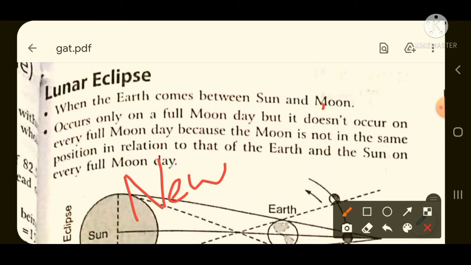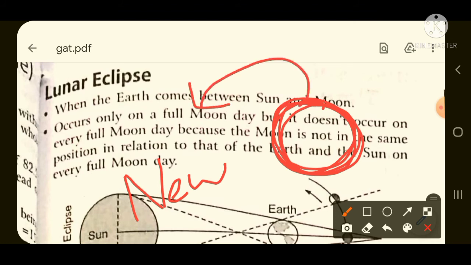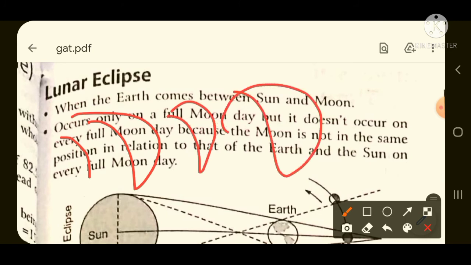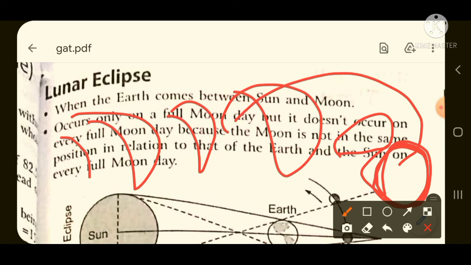But on the 14th day the complete moon is visible in round shape. That complete moon day is called full moon day. The other name of full moon day is complete moon day. Just now I told you the formation of the moon. First day is completely dark, that is, no face of the moon is seen. Second day some face of the moon is seen. Third day some more face is seen. Similarly fourth day, fifth day, sixth day, and at last on the 14th day a full round shape moon is seen, and this full moon is called complete moon.